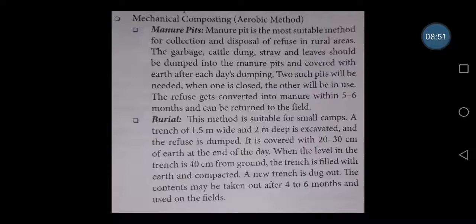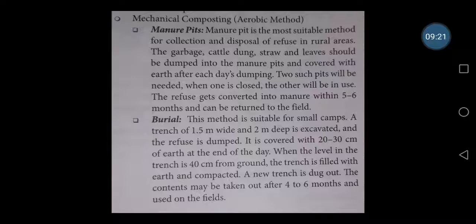Next is the burial method. This method is suitable for small camps. A trench around 1.5 meters wide and 2 meters deep is excavated and the refuse is dumped. It is covered with around 20 to 30 centimeters of earth at the end of the day. So every day we have to put soil over that. That is the burial system. That means we dump the waste, and every day at the end of the day we put soil over it, around 20 to 30 centimeters.